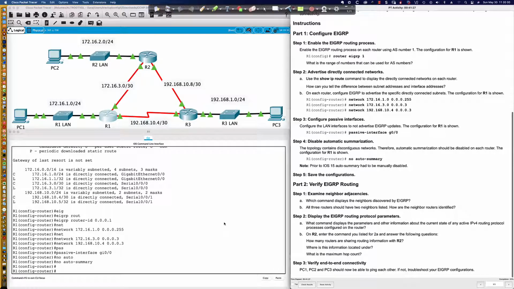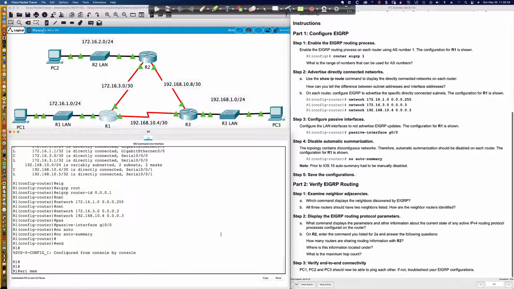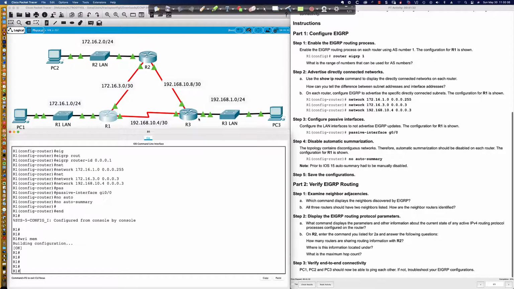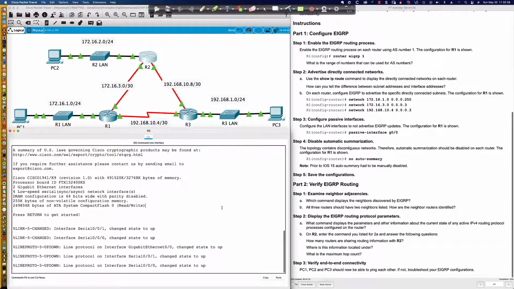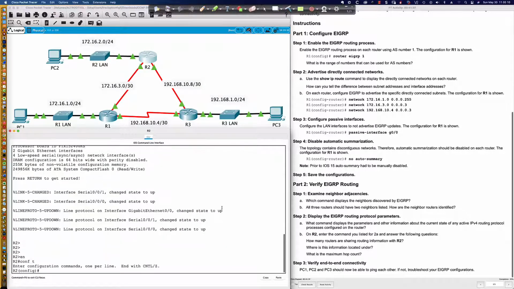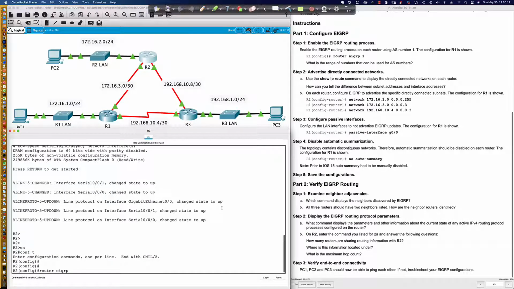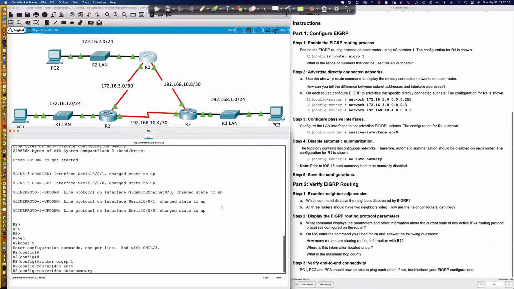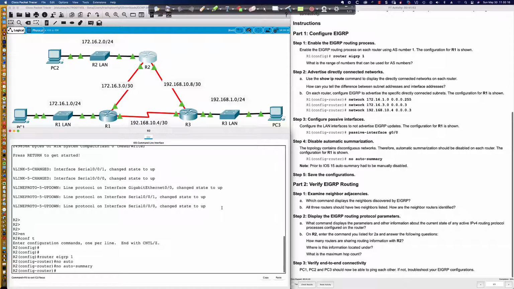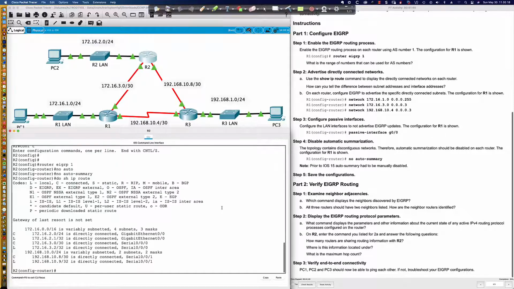So now we're going to save the configurations. So let's go ahead and say end. We'll say write mem. And let's walk around to the different routers, and we'll do the same thing again a little bit quicker than we've done previously. So router EIGRP 1, they want us to say no auto summary. And what about a do show ip route?